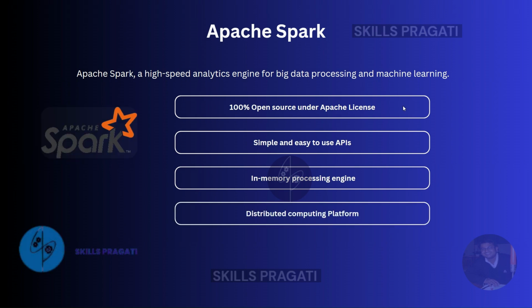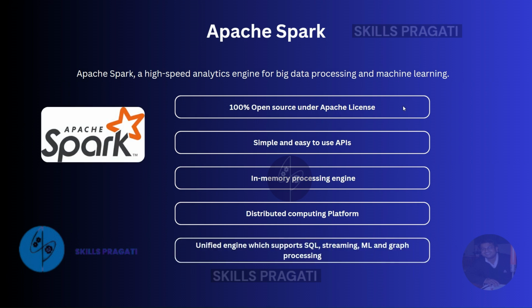Spark runs on a distributed computing platform. Spark has a unified engine to support varying workloads. For example, it uses a single engine for streaming as well as batch workloads. It comes packaged with high-level libraries, including support for streaming data, machine learning, and graph processing. These standard libraries increase developer productivity and can be seamlessly combined to create complex workflows.